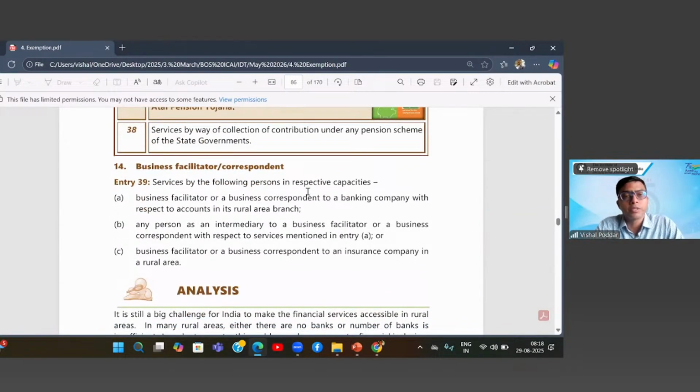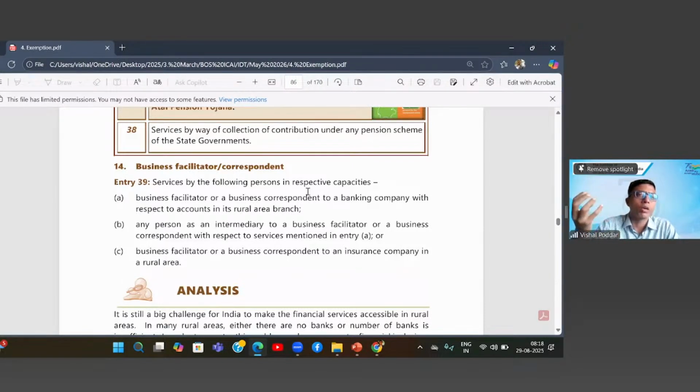Then this business facilitator or correspondent services. Now, what are these business facilitators? The business facilitators are, like you can say, business developers or agents, where the insurance companies or the banks want to go and establish themselves in smaller, remote places.